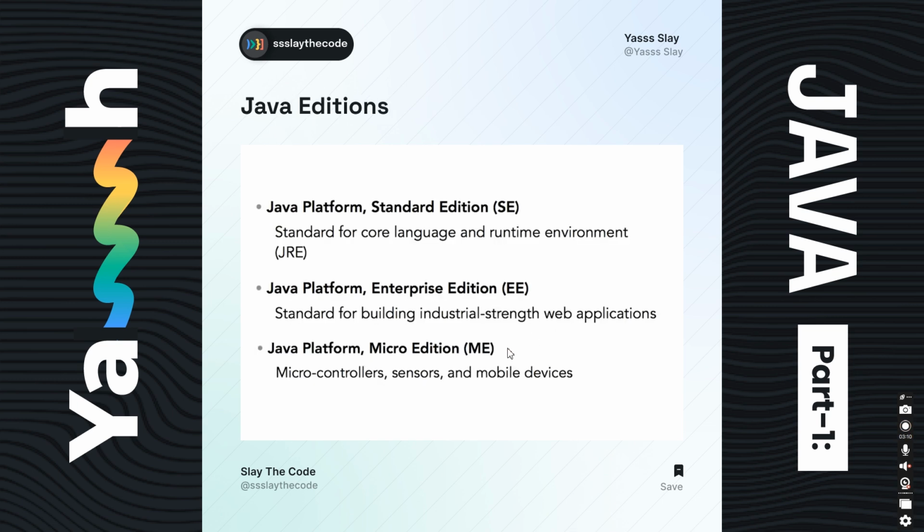Okay, next. Now there are basically three editions of Java. SE means standard edition, EE means enterprise edition, which means any company or any industry that wants to develop a web application or mobile application will use the EE edition, whereas ME means micro edition, if we want to develop microcontrollers, sensors, or even mobile devices. The best example for ME is the SIM card, which is coded by the ME edition of Java, right?